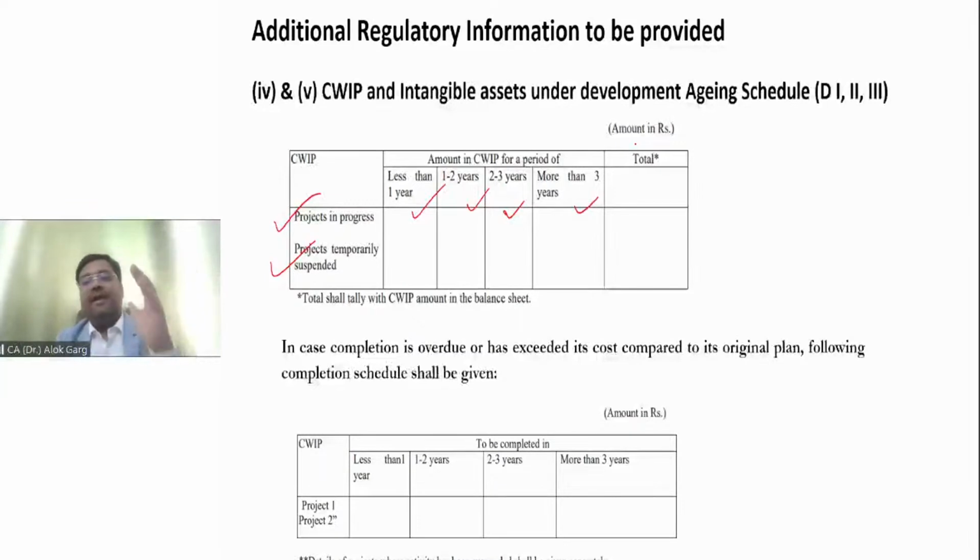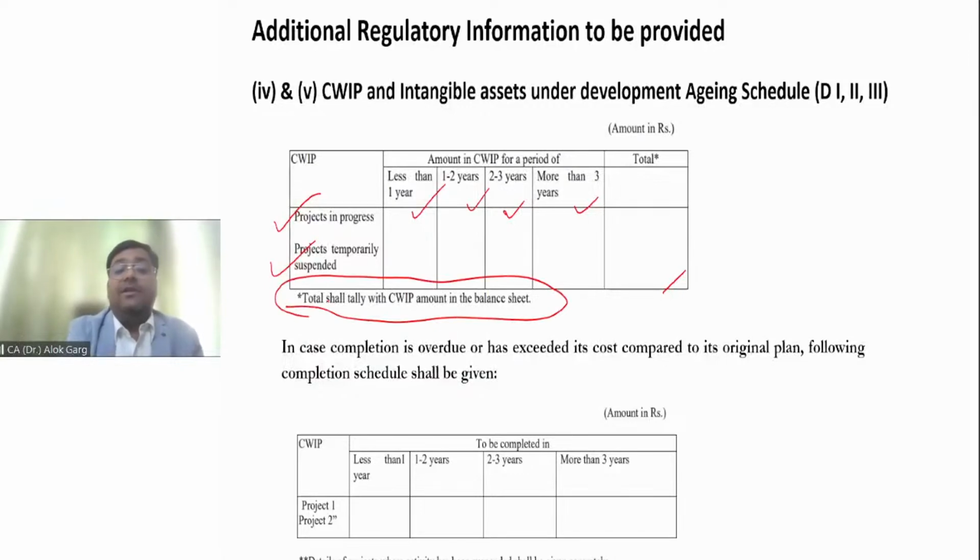So for CWIP and trade payable, the aging is less than 1 year, 1 to 2 year, 2 to 3 year, and more than 3 years, right? And then total. And this total shall tally with the CWIP amount in the balance sheet. It is specifically written in the Division 2 to Schedule 3, right? And additional disclosure. So what happened earlier?